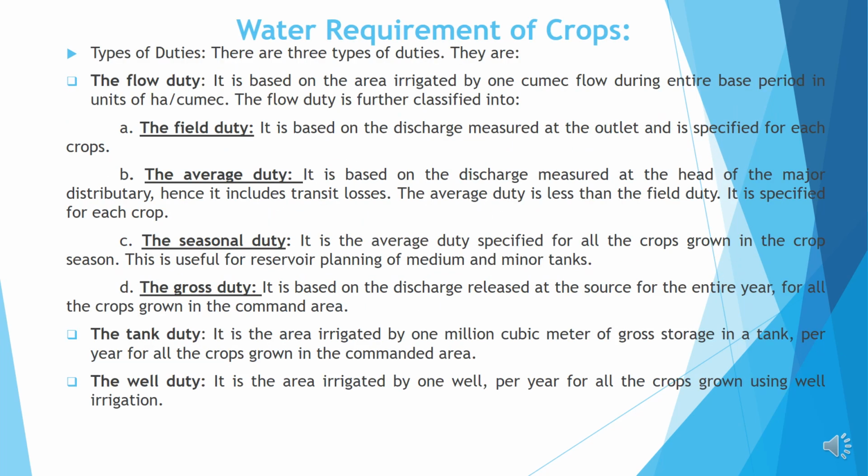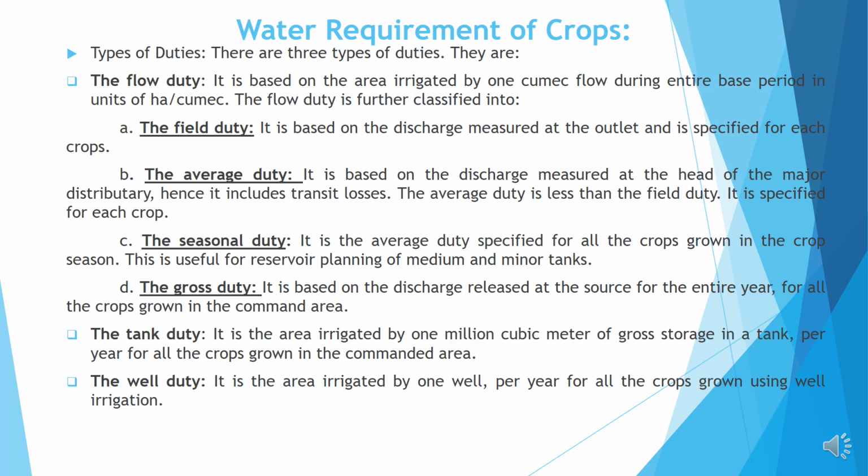The types of duties. There are three types of duties. They are the flow duty, the tank duty, and the well duty. Flow duty is based on the area irrigated by one cumec flow during the entire base period in units of hectare per cumec. The flow duty is further classified into full duty, average duty, seasonal duty, and gross duty.